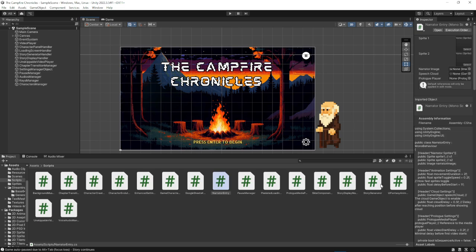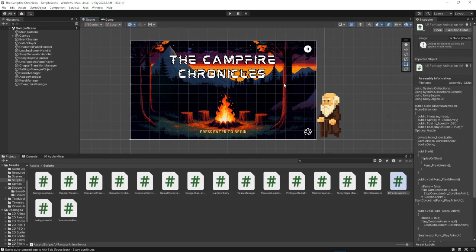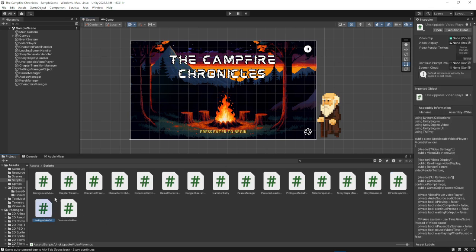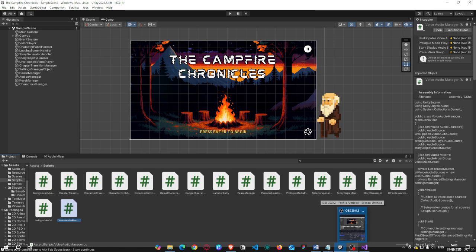The story generator is the main component of the story. It is a comprehensive 1000+ line code that integrates all the APIs, makes all the prompt calls, and everything basically is integrated in this code. So the UI fantasy animation is basically the script that plays 2 or 3 sprites in consecutive order in order to create an animation effect in the background. Unskippable video is basically a portion where we have a video that cannot be skipped, and the voice audio manager basically manages all the volume controls of the game. So now I'll be moving to the gameplay of the game.